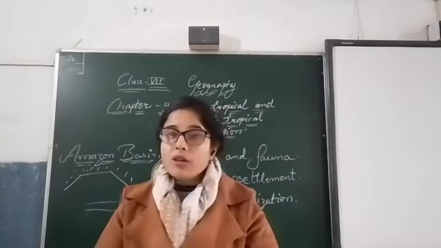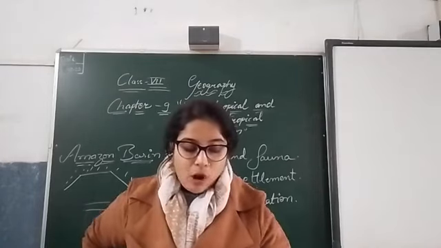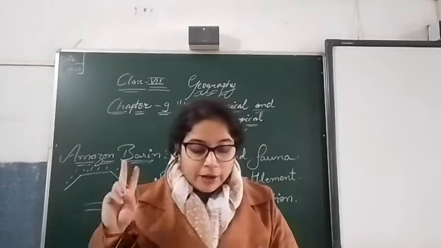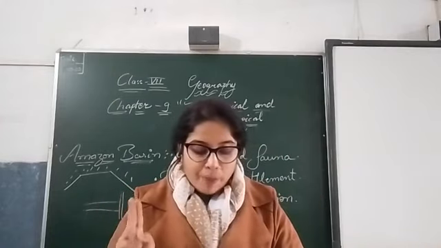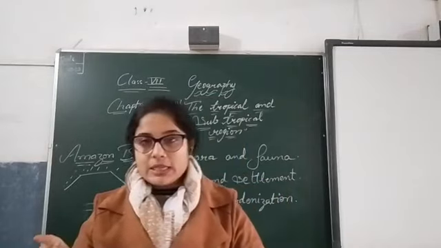Now, we are going to know about the Ganga and Brahmaputra basin. The Ganga-Brahmaputra rivers together form a large part of the great North Indian plains. The Ganga and Brahmaputra are two mighty rivers that flow parallel on either side of the Himalayas.